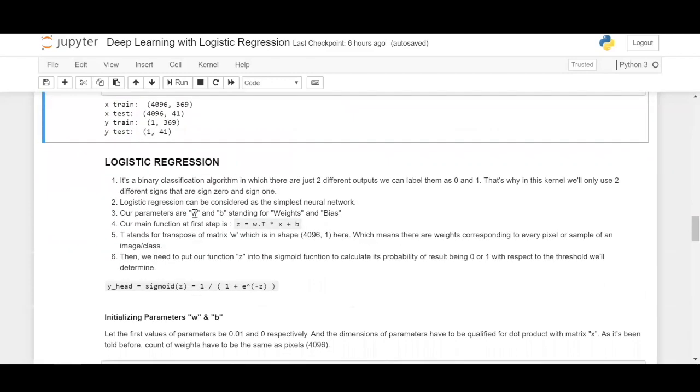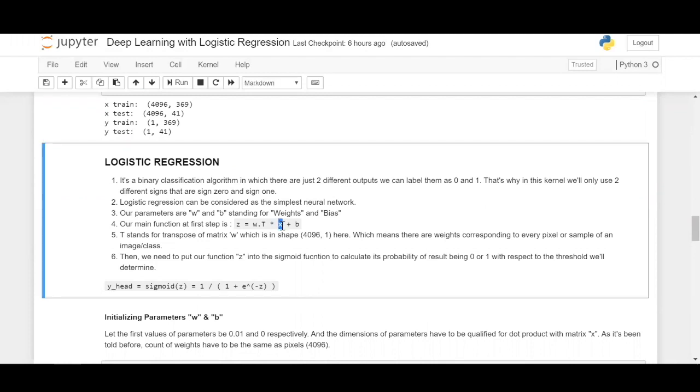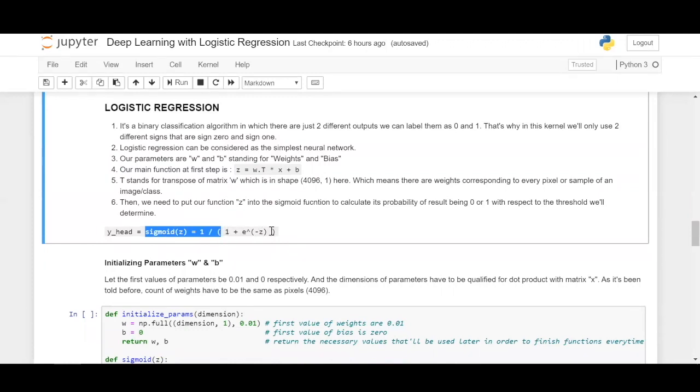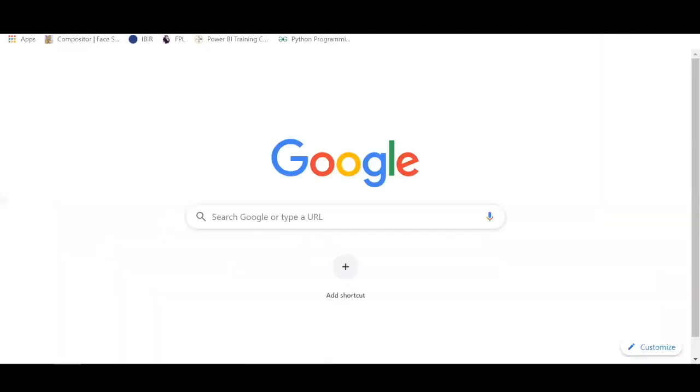What we are going to do is, there are weights corresponding to every pixel of an image or class. So X is an image which you're going to pass. The images can be in the form of NumPy arrays, which we have obtained right now. Also, it can be in the form of data which you have from your pandas data frame or a CSV file. Now that you have obtained your function, z is nothing but W transpose times X plus B. Place it in the sigmoid function and calculate its probability of being 0 or 1 with respect to the threshold we'll determine. So sigmoid has its outputs in the range of 0 to +1.